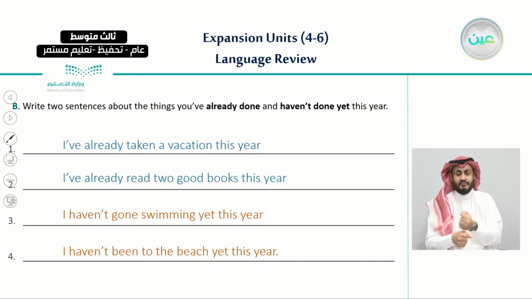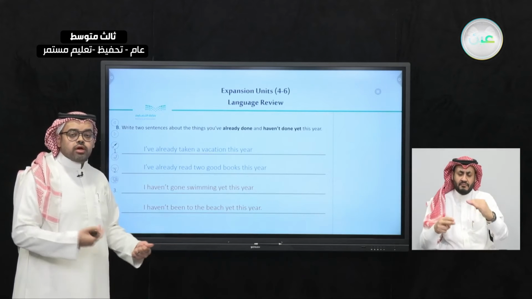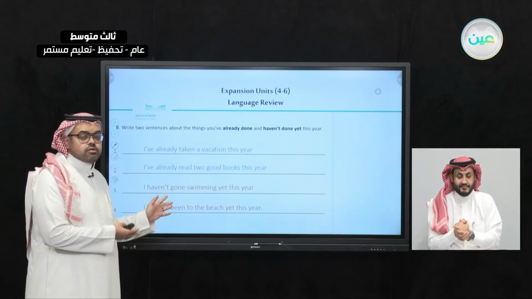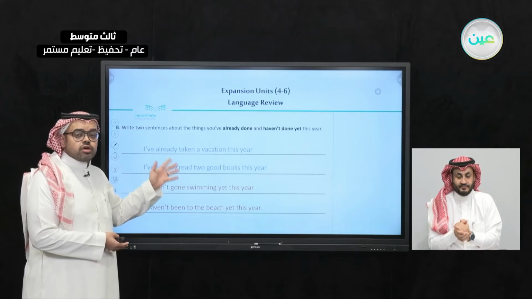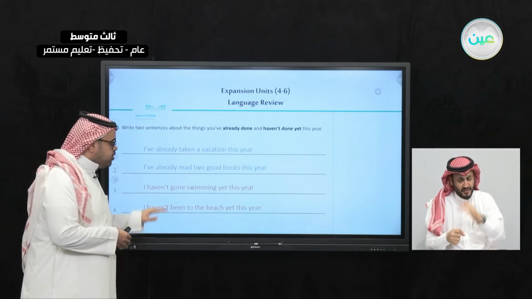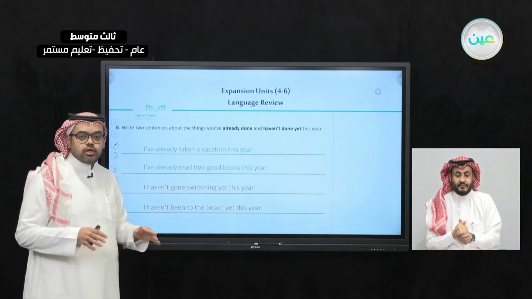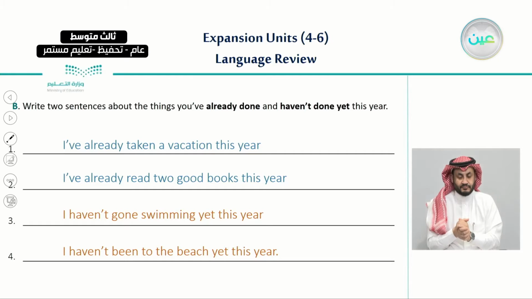So again, the answer, of course, will vary from one student to another. You can think of similar answers like this. In the first two, just write the things that you have already done this year, and in the other two, just think of the things that you haven't done this year. So this is in regard to exercise B.